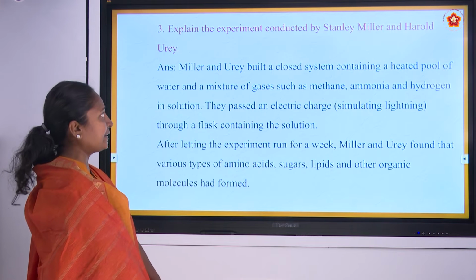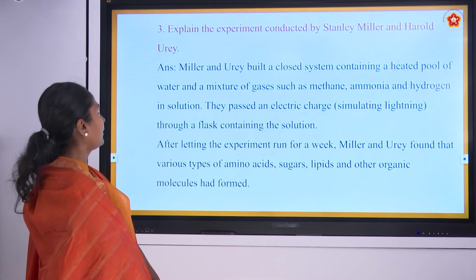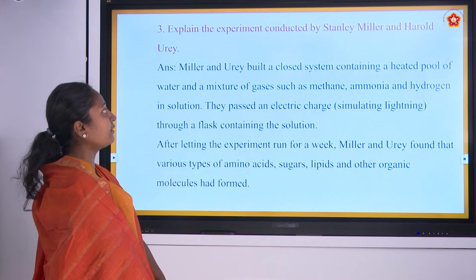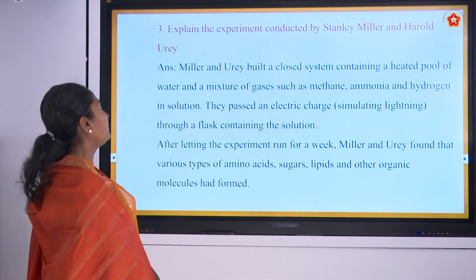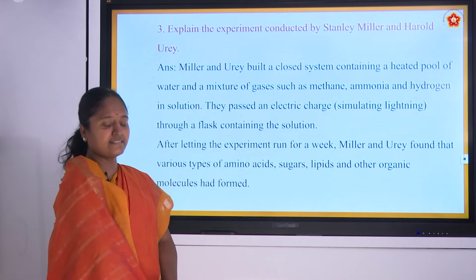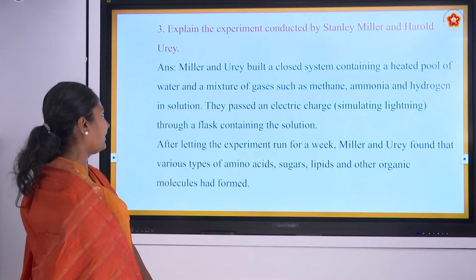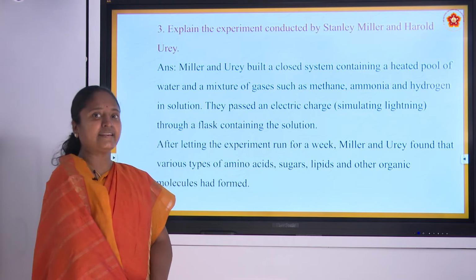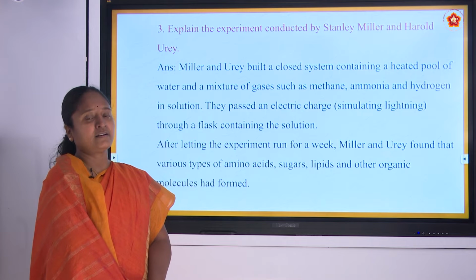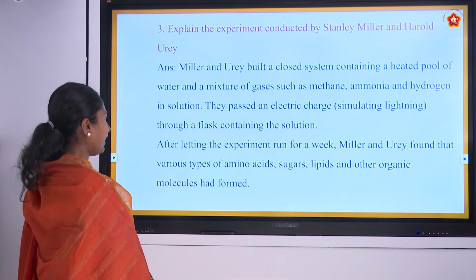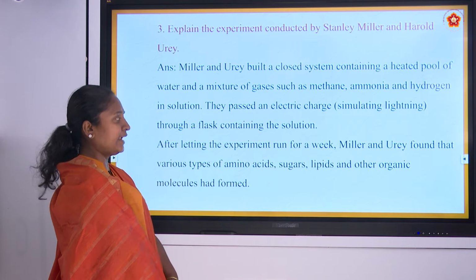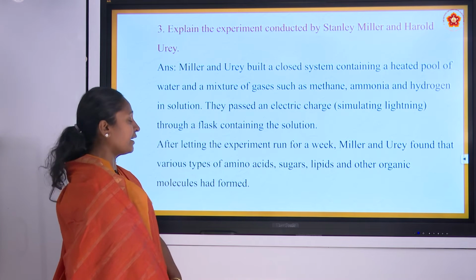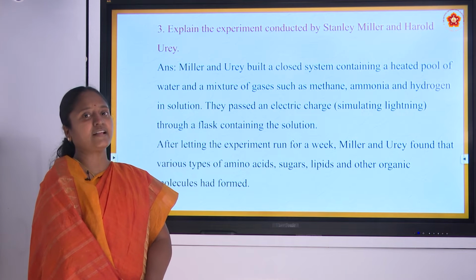Explain the experiment conducted by Stanley Miller and Harold Urey. The answer is, Miller and Urey built a closed system containing a heated pool of water, which is mixed with gases such as methane, ammonia and hydrogen in solution. Then they passed an electrical charge which simulated the lightning which happened in the earlier days of the earth. They conducted that experiment in a flask for a week, right? Later they were able to find amino acids, sugar, lipids and other organic molecules formed inside the flask. This was the experiment conducted by them.